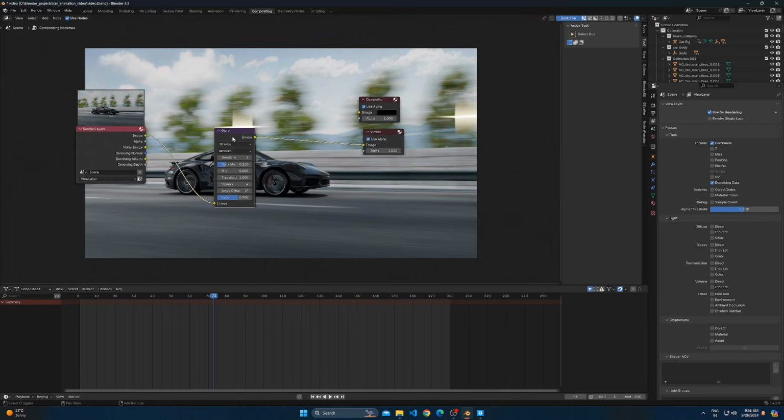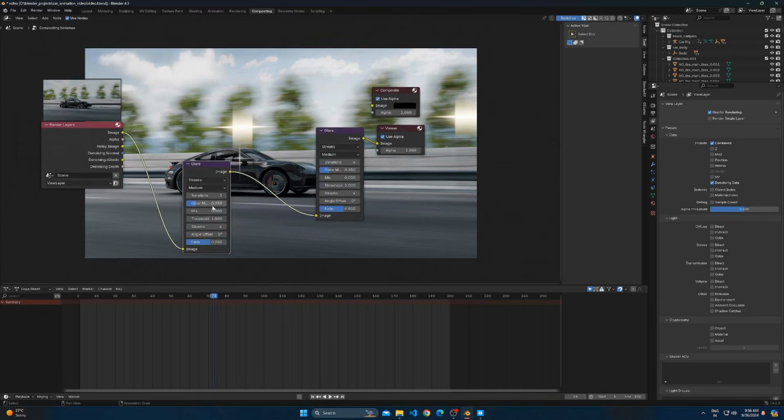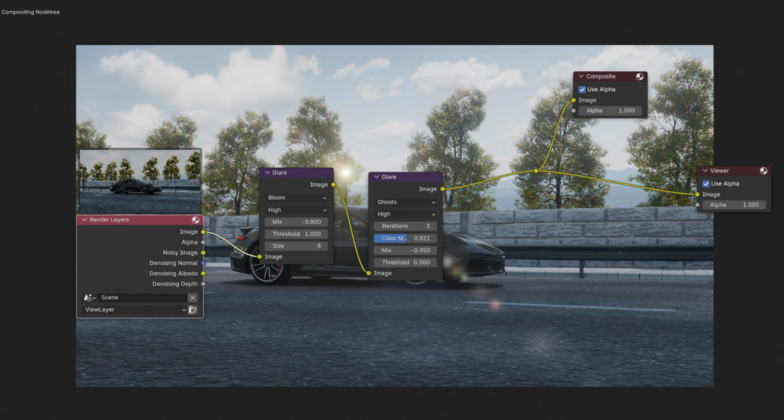Add 2 glare nodes and adjust their settings to your liking. You can also copy mine. These are my settings. Do not forget to plug back the image into composite node.